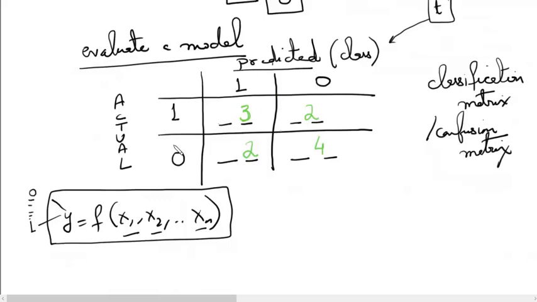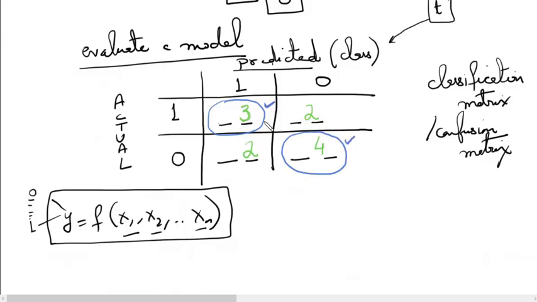And from this confusion matrix, we decide how good or how bad is our model. So how do we decide that? So remember this cell, this is the actual one and I have predicted a 1. So for an example, these are the customers who default and I also predicted that they will default. So this is a good term for me. So higher the count here, better the model is. Similarly, look at this term. This is actual 0 and I have predicted a 0 for them. So this is also good for me. So this is also a good term. So I'll give a tick mark to them.